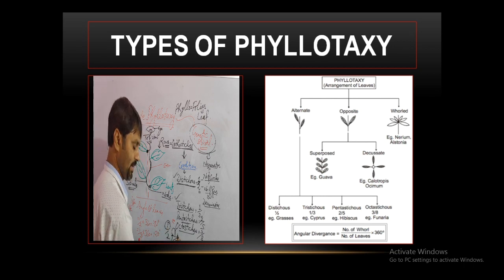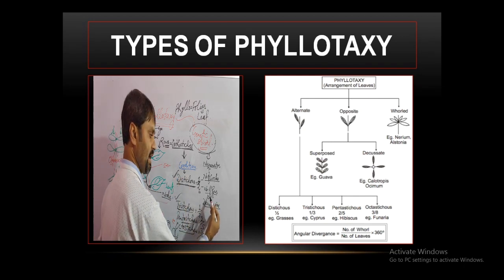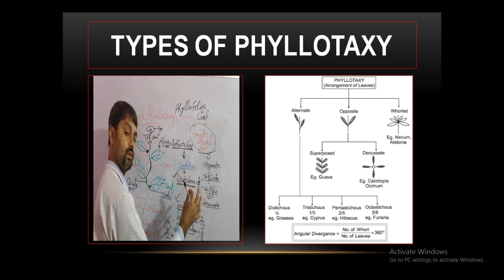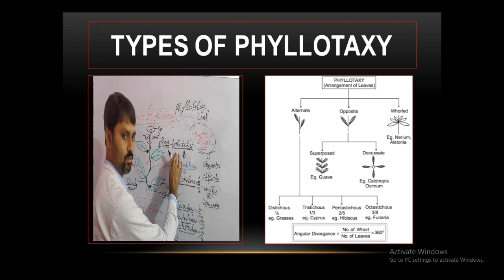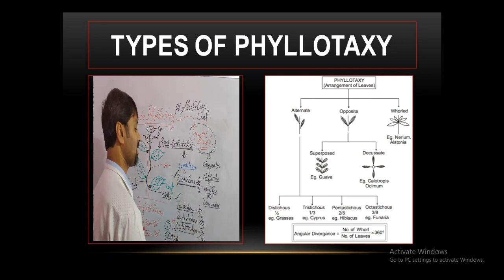Spiral is one in both cases, but the rows are 2 and 3. So distichous is the name from rows. So 2 rows, distichous, 3 rows, tristichous, 5 rows, pentastichous, 8 rows, octastichous.